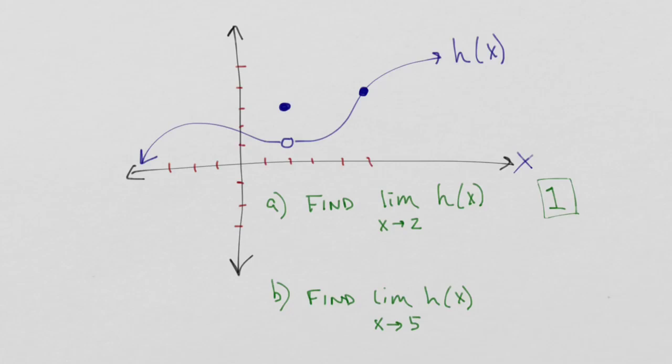And if you're scratching your head, you're probably thinking, yeah, but what the heck? You're probably thinking that h of 2 isn't 1. H of 2 is 3. And this is true. You're correct. That is a true statement. My point is defined here at a height of 3. But again, with the conversation around limits, we do not care about what's going on at the point. We care about, where am I approaching? What am I getting infinitely close to from either direction as x approaches 2? So again, we do not care about this.